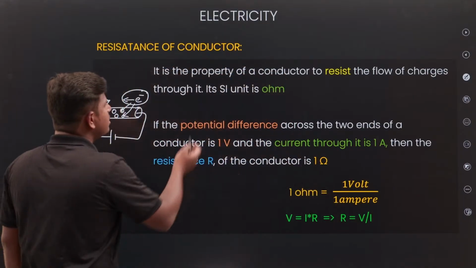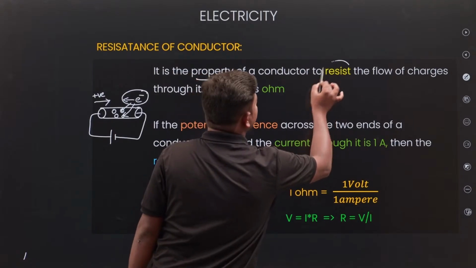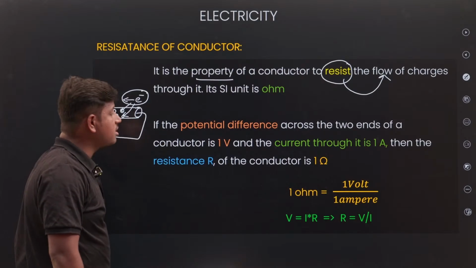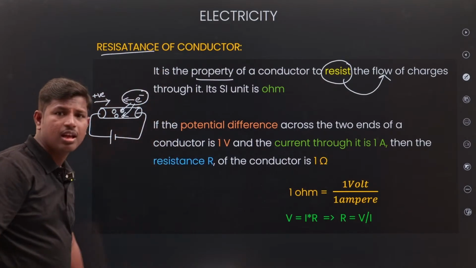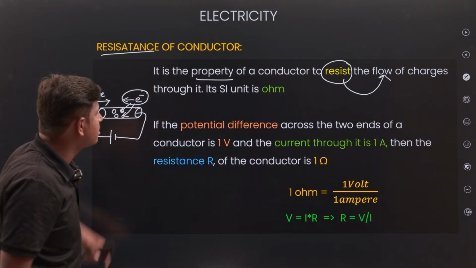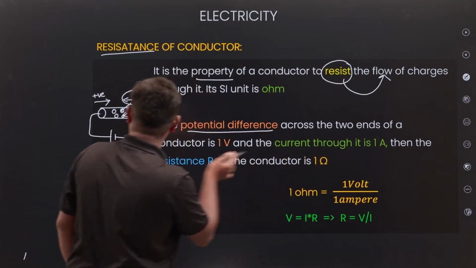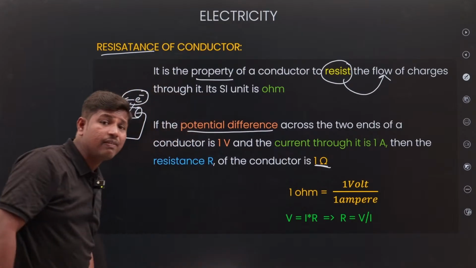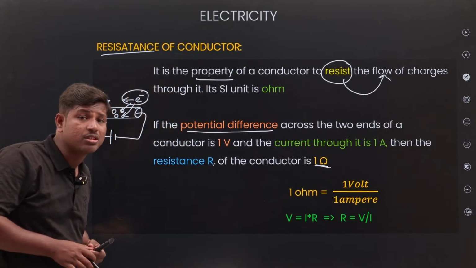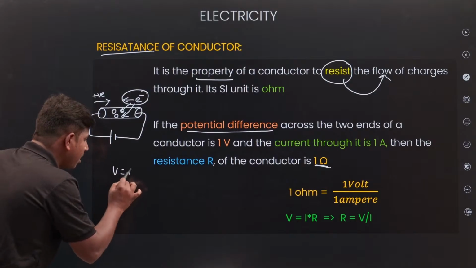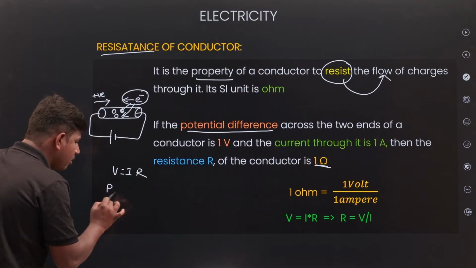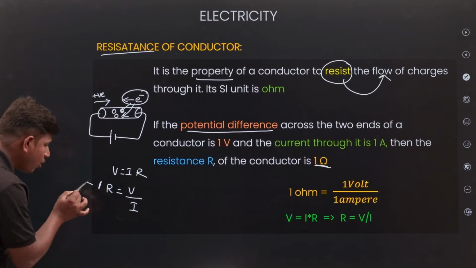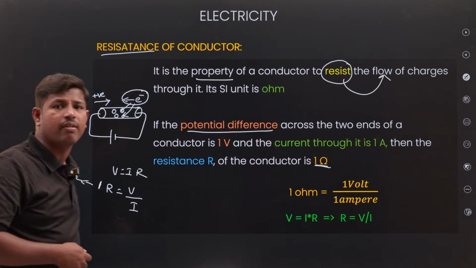So what is the property of a conductor? It resists. What does it resist? The flow of charges. Resisting the flow of charges is called resistance. So if the potential difference across the two ends of a conductor, when will the resistance be 1 ohm? V is equal to IR. R is equal to V by I. What do we require? 1 ohm of resistance.